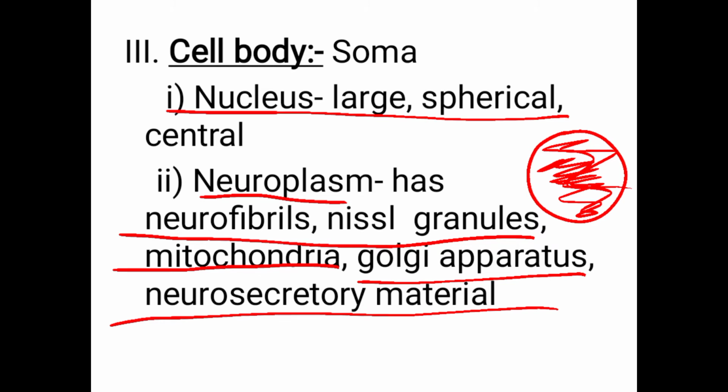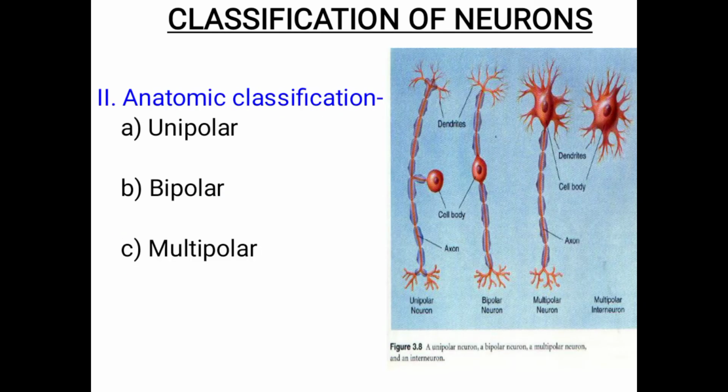So these are the parts, which you already discussed in the anatomy class. Next, coming to the classification: unipolar, bipolar, that means two poles are present. In bipolar, the cell body is present centrally with two poles. Then multipolar, where many poles are present.